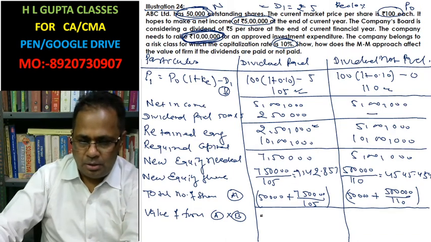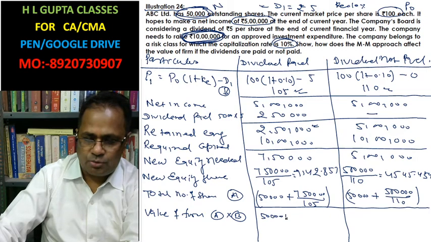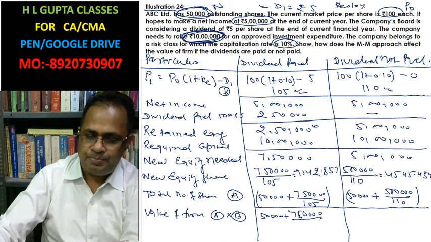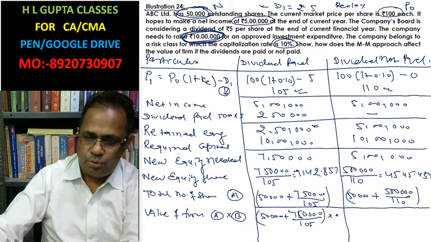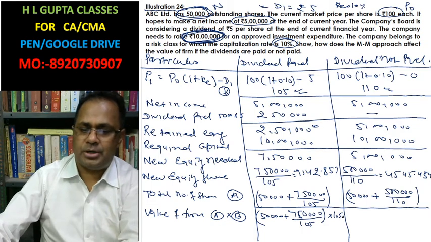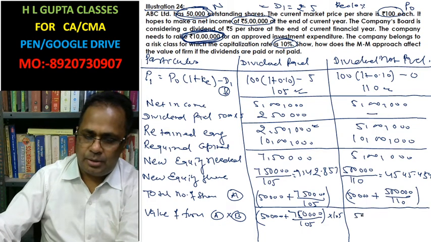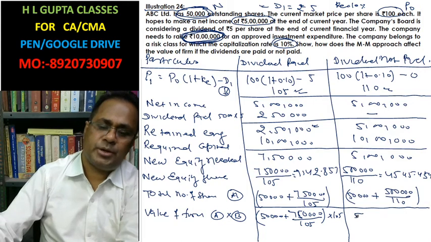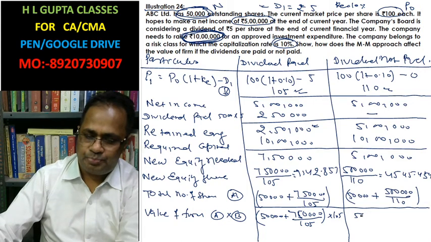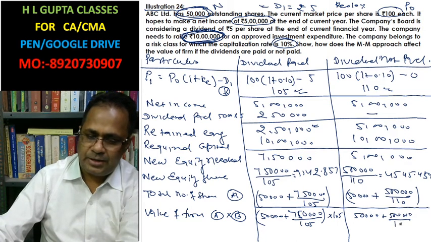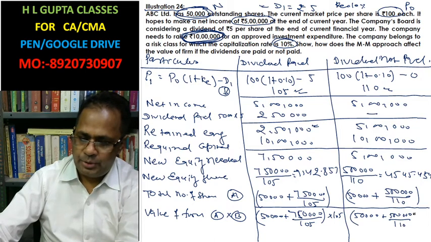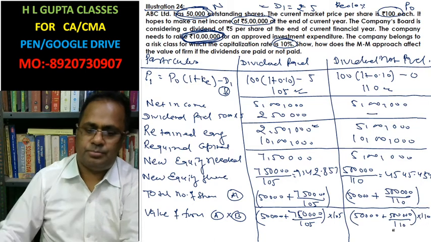Here, 50,000 shares outstanding you had, and 7,50,000 you had to raise at the rate of 105, into 105, multiply by 105, the market price per share at which you raise the capital. Here 50,000 you already had, 5 lakh you raised at the rate of 110, you multiply by 110.